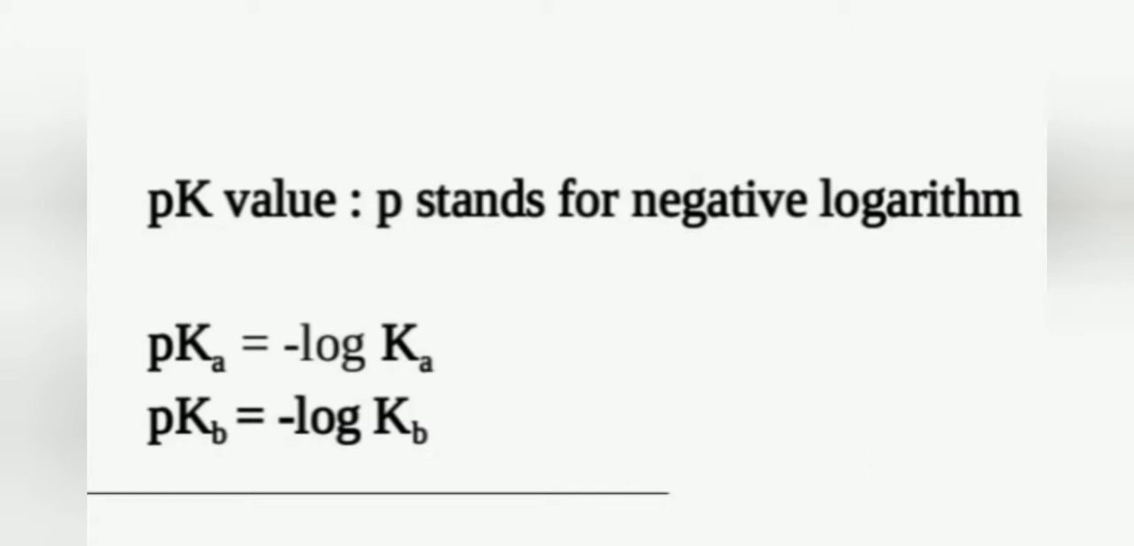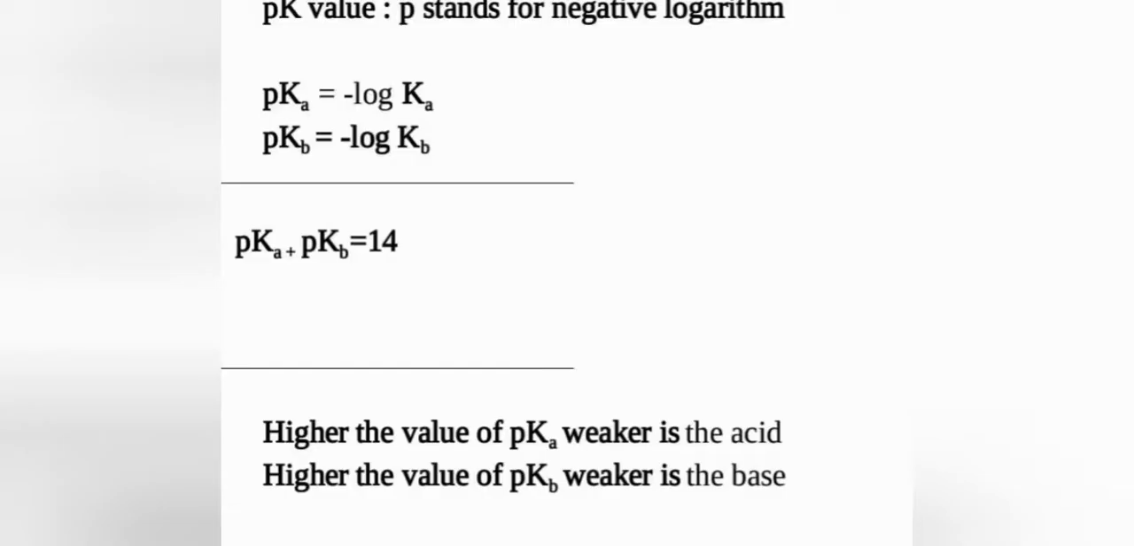So for any one factor, if you are taking p value, p stands for negative logarithm in chemistry. What will be the pK value? pKa is equal to minus log Ka, and pKb is equal to minus log Kb. So after calculating the ionization constant value, we can take the minus logarithm of that value, and we'll be getting the values pKa and pKb.